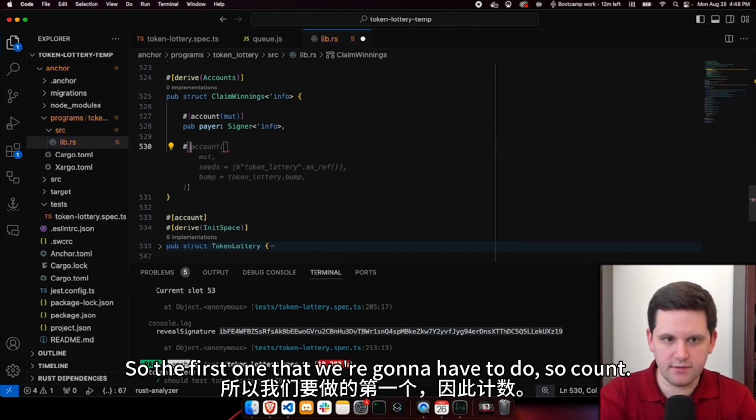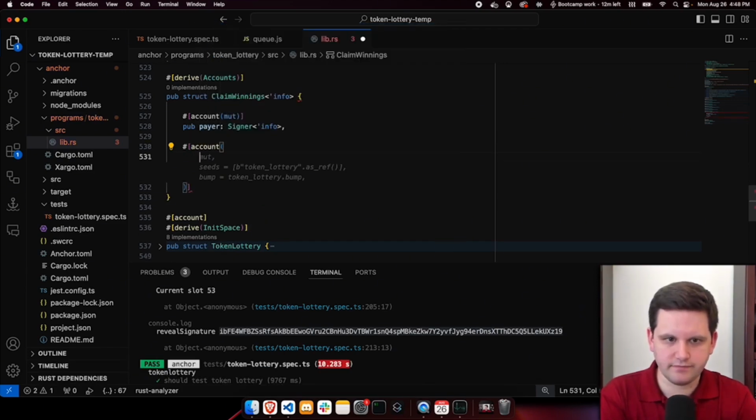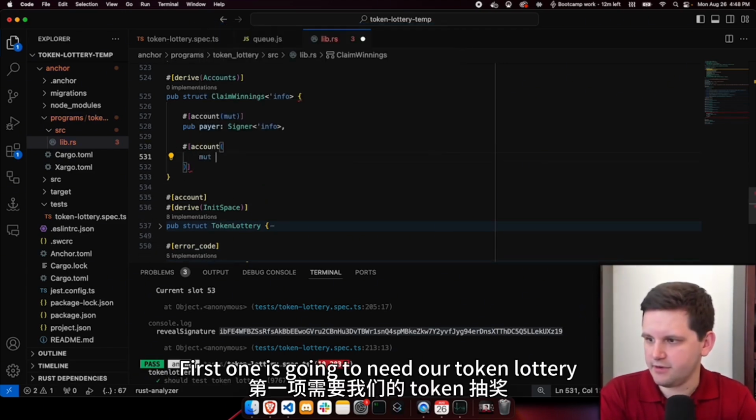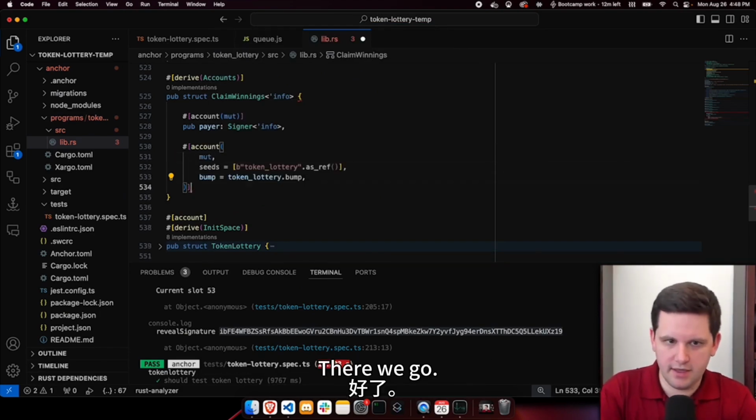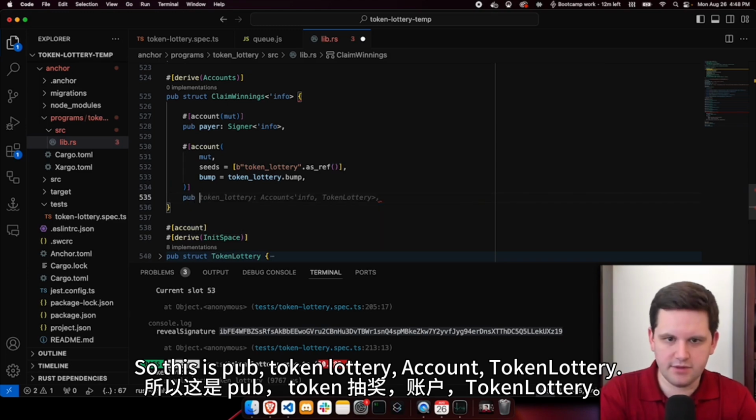So the first one that we're going to have to do, so count. First one is going to be our token lottery, because that's an easy one. We don't have to really think about it. There we go. So this is pub token lottery, count token lottery.